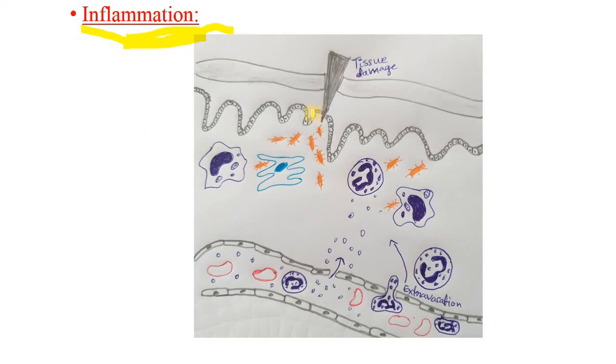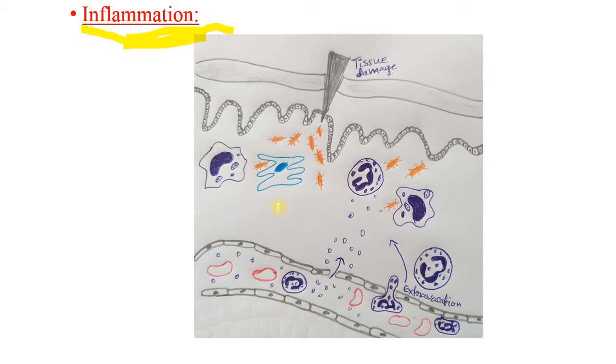When the tissue is damaged or infection occurs in the site of the tissue, the residing macrophages, mast cells or dendritic cells present in those tissues are activated and release chemokines and pro-inflammatory cytokines and other substances like histamine and prostaglandins and many others.